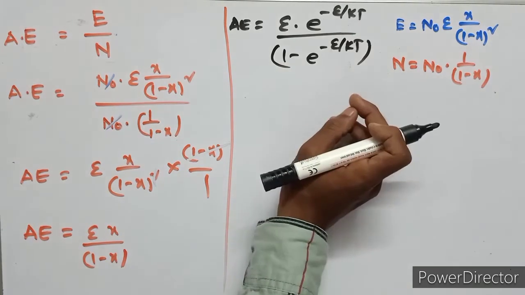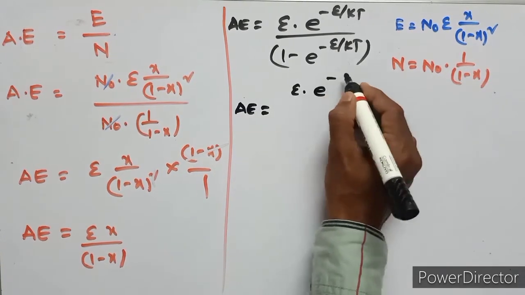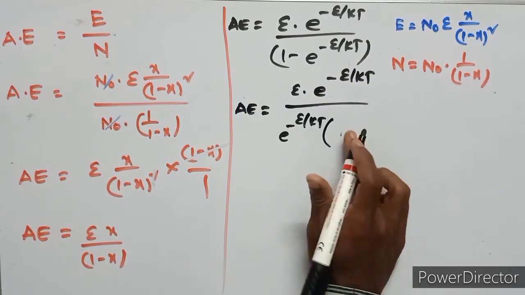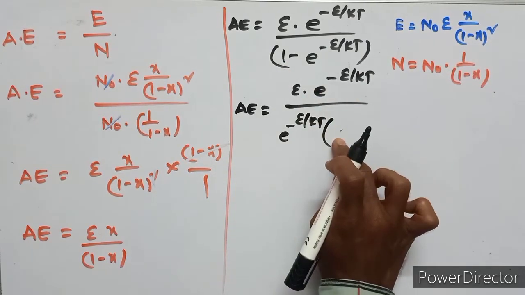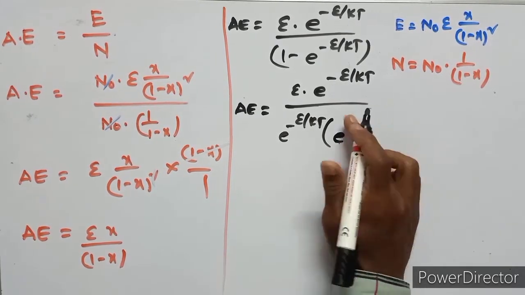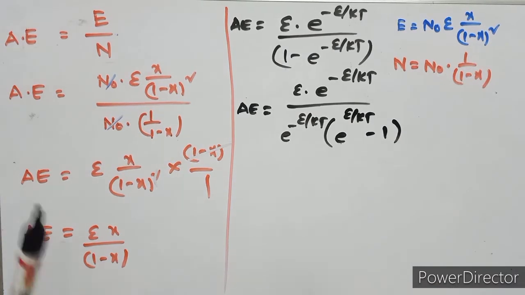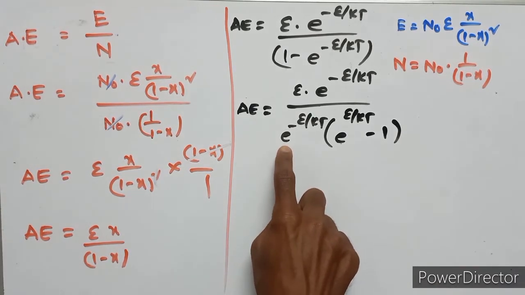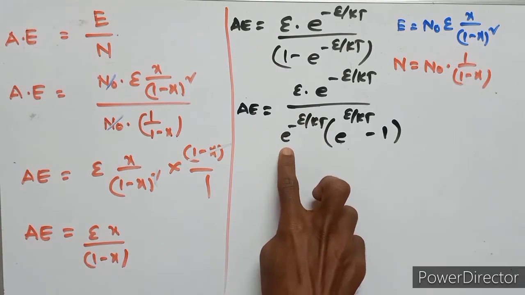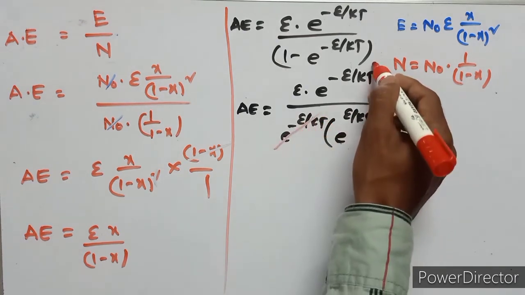In this term, we take e to the power of minus epsilon upon kt as common. Then the average energy equals epsilon upon e to the power of epsilon upon kt minus 1, since e to the power of epsilon upon kt times e to the power of minus epsilon upon kt cancels.